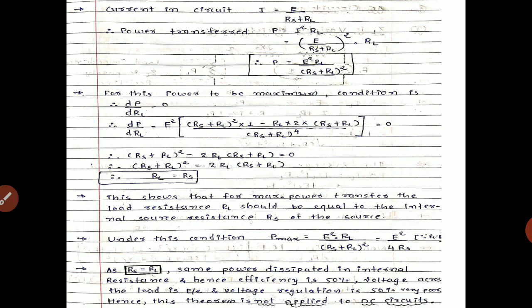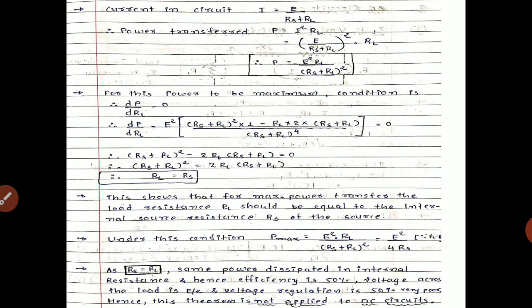So we can see that the source resistance equals the load resistance, so both have the same value. The power dissipation in the internal resistance is equal, and hence efficiency is 50%. We can get only 50% output. Voltage across the load is E by 2, half of the energy we get on the load side, because both resistances are the same. Voltage regulation is 50%, which is very poor. Hence this theorem is not applied or not considered for the DC circuit.